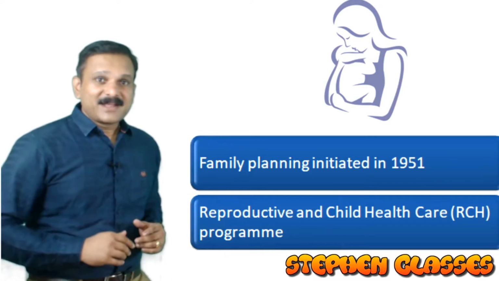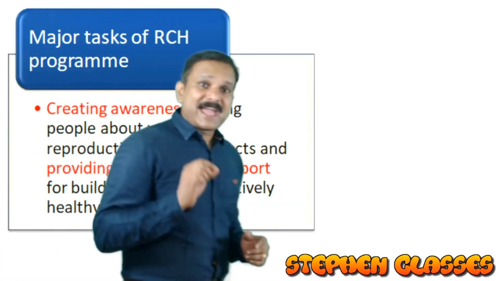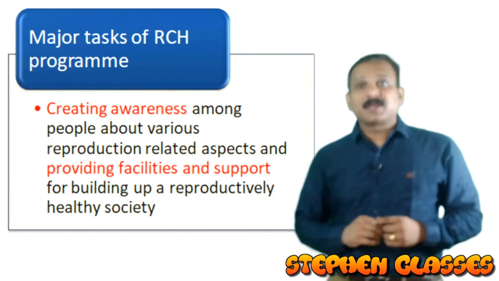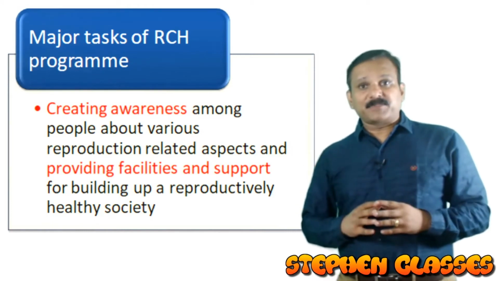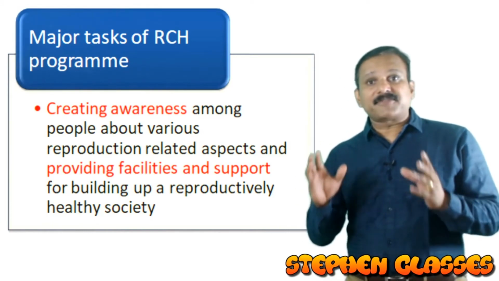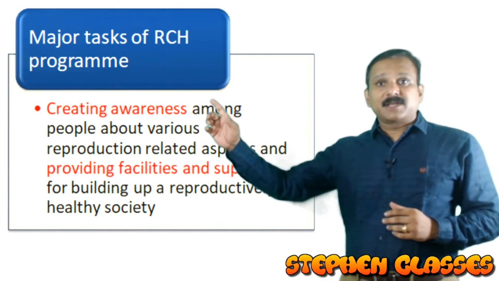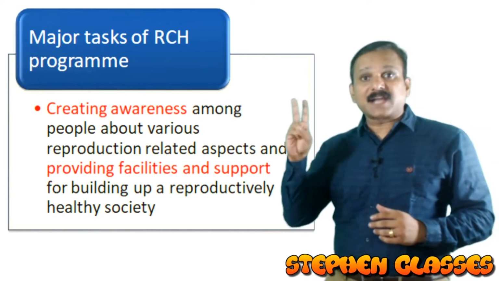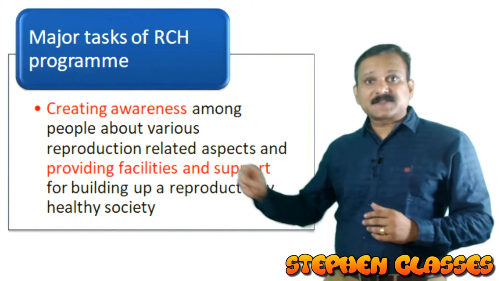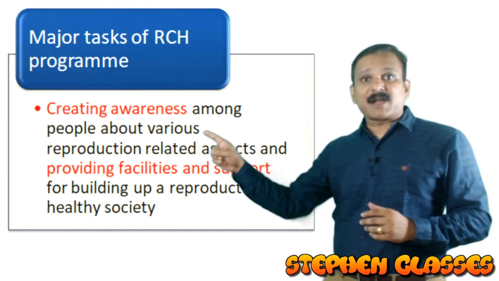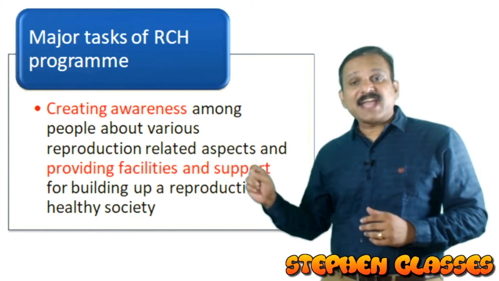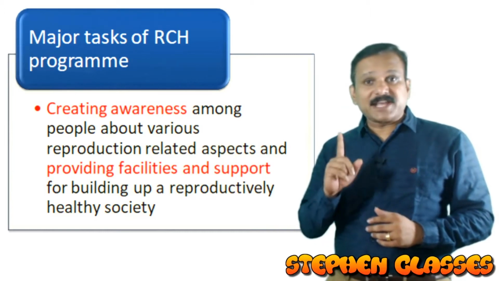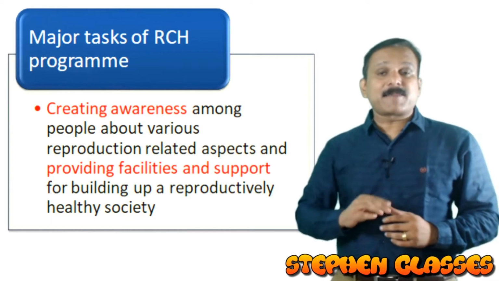Right. Now, what are the major tasks or the main aims of this RCH program? There are actually two aims or two tasks for the RCH program. One is creating awareness among people about various reproduction related aspects. So the first one is creating awareness among people.